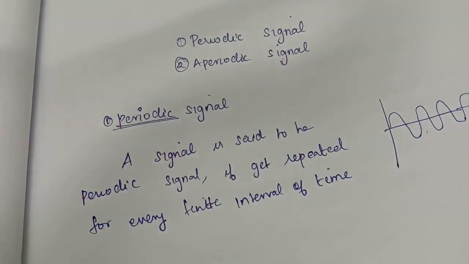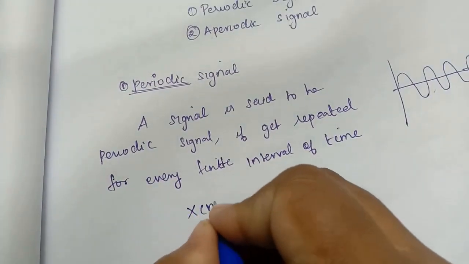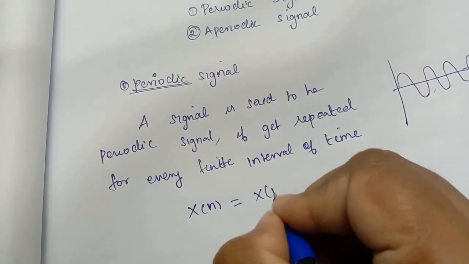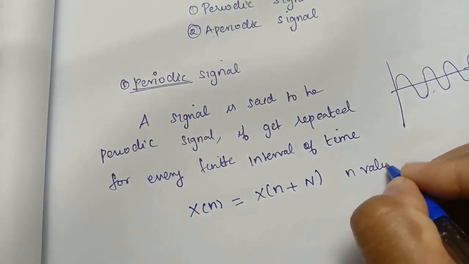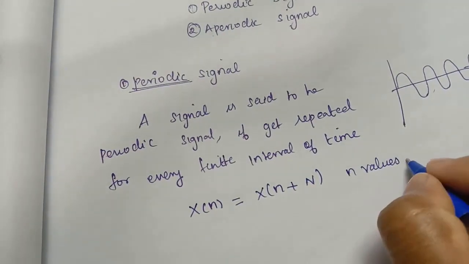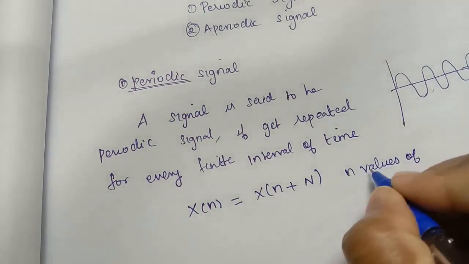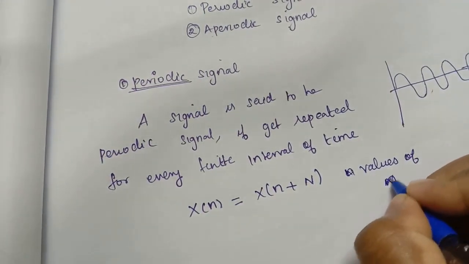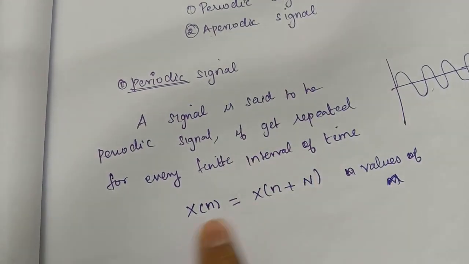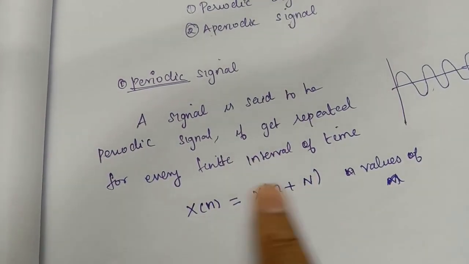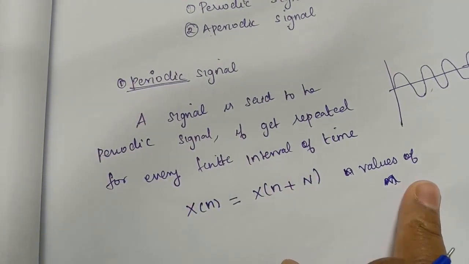It is called periodic. And we can say that if x of n is equal to x of n plus N, where small n means the values of n, and the condition satisfies this equation, then we can call it a periodic signal.